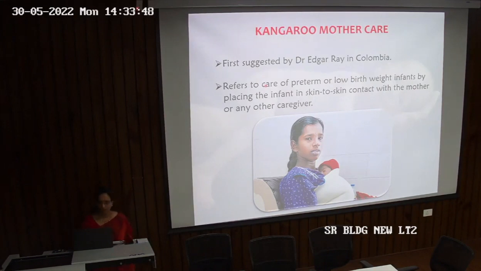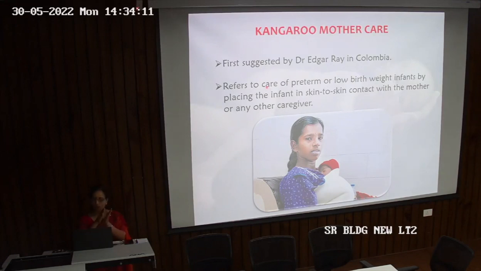Hypothermia, we are trying to correct hypothermia. What else? There were 3 things: hypothermia, infections and malnutrition. So we take care of hypothermia when the child is in skin to skin contact with the mother or the caregiver.